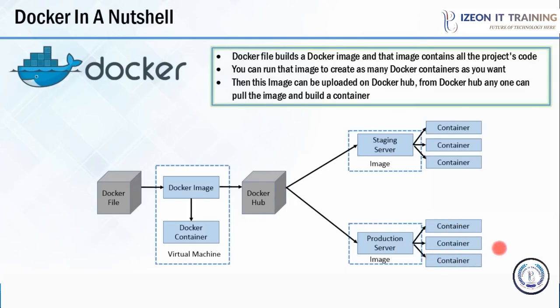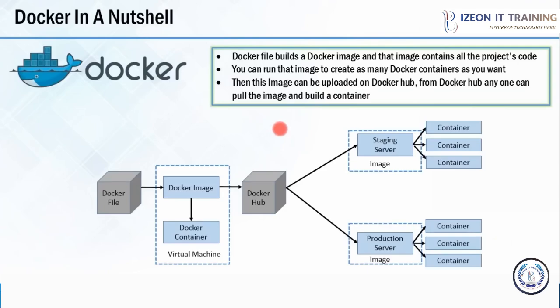What is the major advantage we get through this workflow? Whatever dependencies are required for your application are present throughout the software delivery lifecycle. If you can recall the first problem that we saw, that an application works fine in the development environment, but when it reaches production, it is not working properly. That problem is easily resolved with the help of this workflow, because you have the same environment throughout the software delivery lifecycle, be it dev, test, or prod.